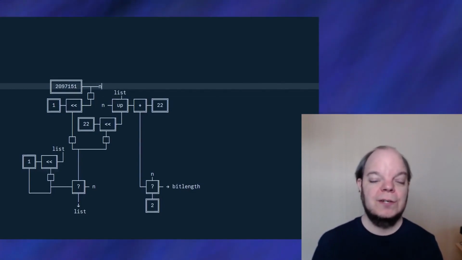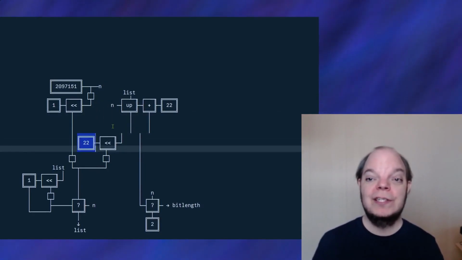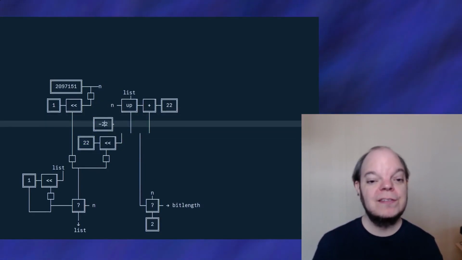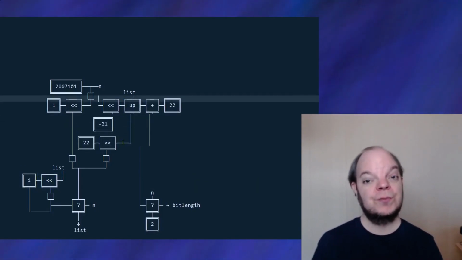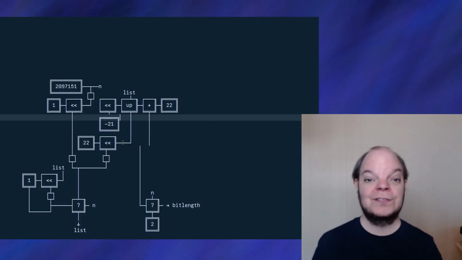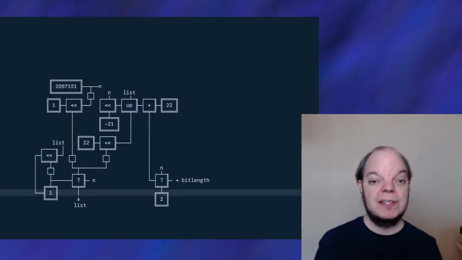Now the value that goes into the recursive call is of course not n itself. We need to chop off these 21 bits that we just extracted from n, so it's actually n shift right 21, which again I'm going to write as shift left negative 21. Now let's rearrange some of this to make some space.